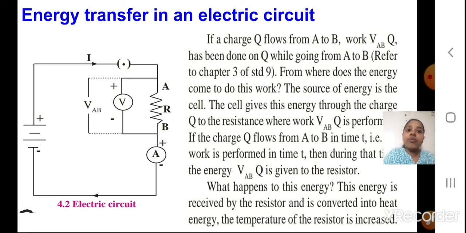When this energy is received by the resistor, it is converted into heat energy, and the temperature of the resistor is increased.